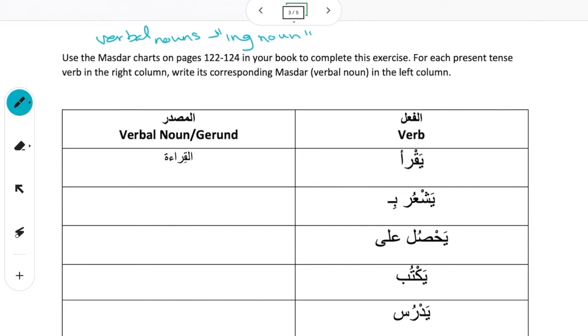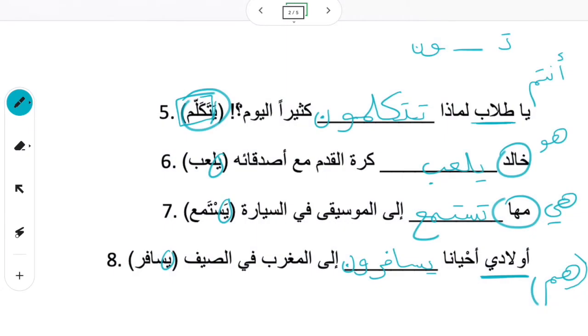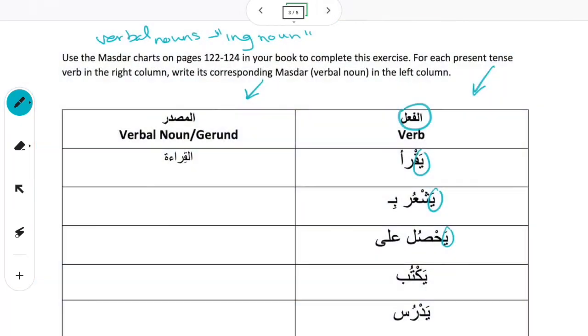In Arabic, those are two separate words. In English, sometimes the ing noun can also be a verb. In Arabic, those are two separate words. So you have the action word, which is the verb, and then you have the noun, the act of that verb, which is the masdar. And the way that you can tell the difference is that a verb, فعل, can always have the prefix that goes with all of these verb conjugations that we've done, starting with a ya or a ta, right?